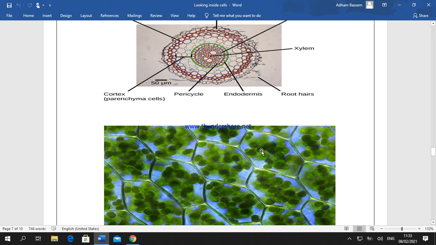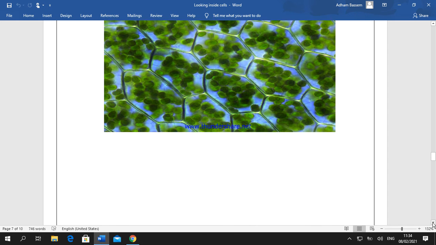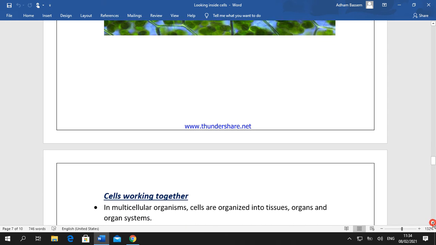Leaf cells contain a large number of chloroplasts, because leaves carry out the photosynthesis process to help a plant make its own food. So we need a large number of chloroplasts in their cells. So as you see, root cells differ from leaf cells. Each of them has specialized cells.